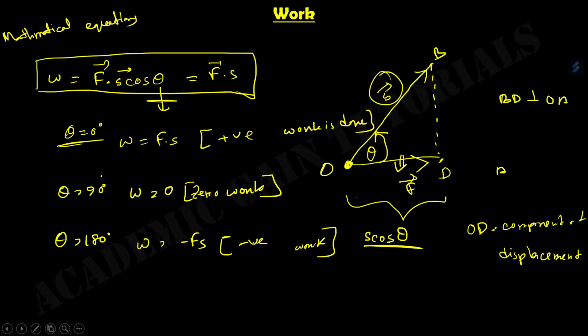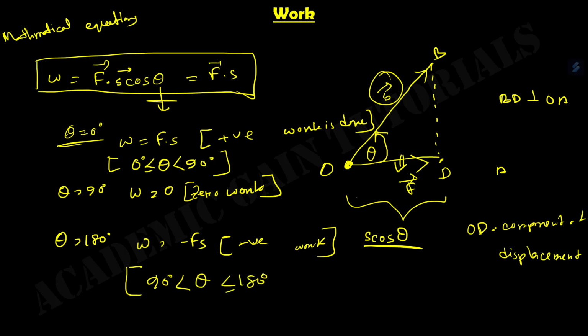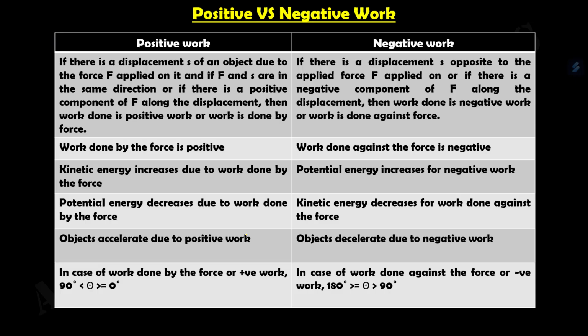We find that when our theta is greater than or equal to 0 degree and less than 90 degree, then our work is positive. And when our theta is greater than 90 degree and less than or equal to 180 degree, then this is our negative work. So this is the whole formula, the cases for theta in work that we just discussed. Now the last part of our video is a comparison between positive and negative work.